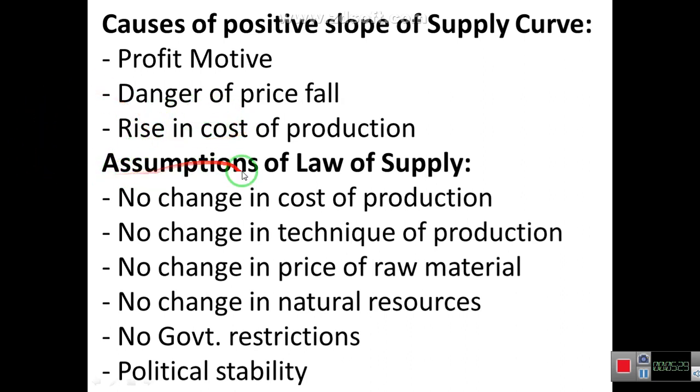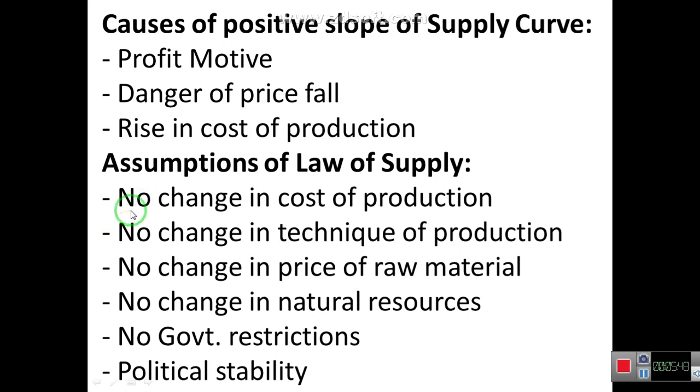Now we explain the assumptions of the law of supply. These are the assumptions as we stated in the law of supply. If other things remain the same, quantity supplied positively varies with the changes in price. So number one is no change in cost of production.